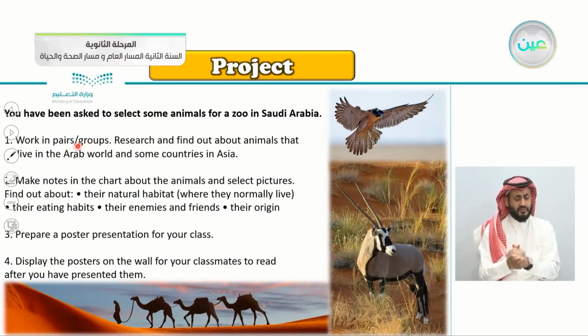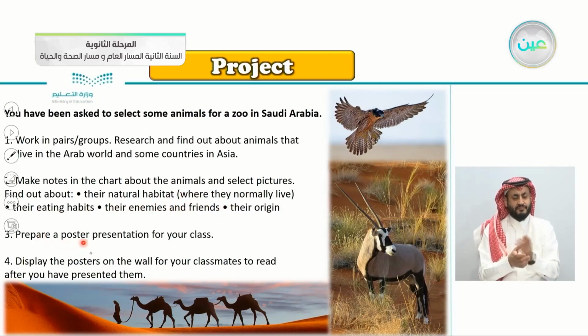Work in pairs or in groups. Research and find out about animals that live in the Arab world and some countries in Asia. Make notes in the chart about the animals and select pictures. Find out about their natural habitat, meaning where they normally live. Habitat means where you live. Their eating habits or their diet. Their enemies and friends, their origin.